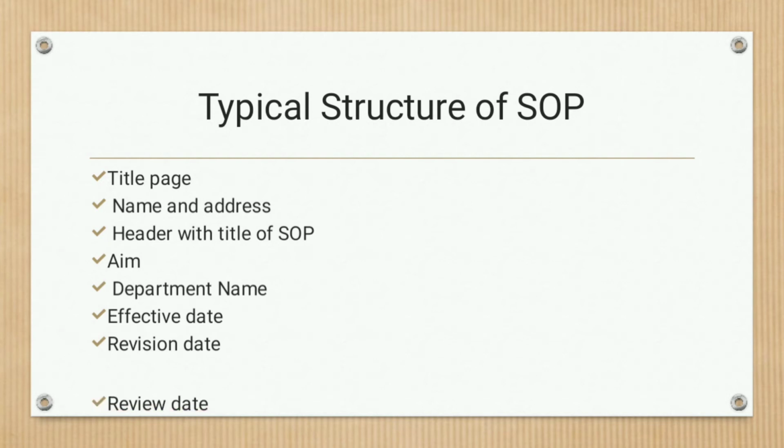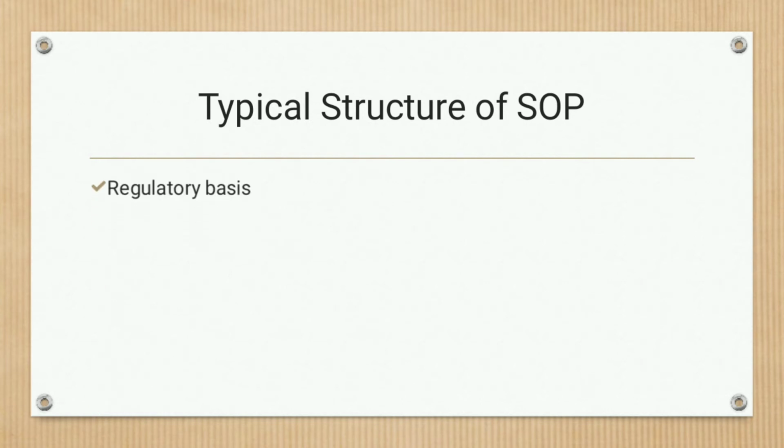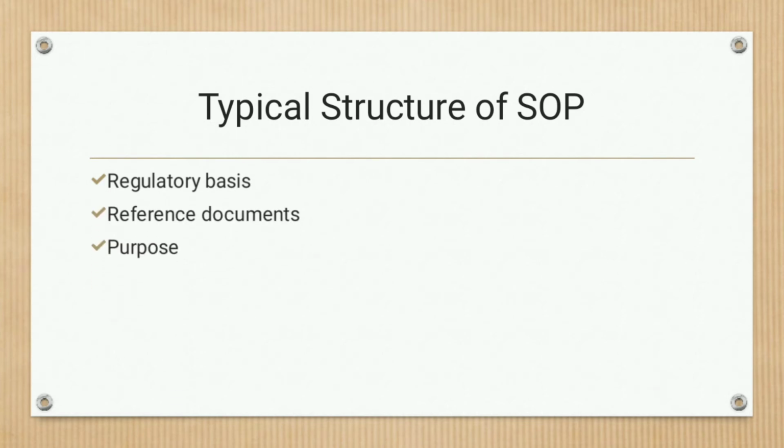Then it should have a review date, and page number. Then it should have the regulatory basis, reference documents, purpose, and scope, that is the area which will be covered by the SOP.